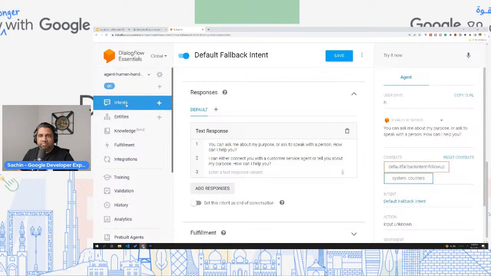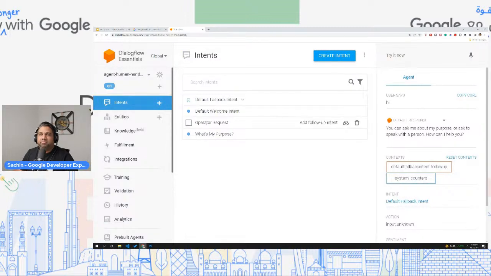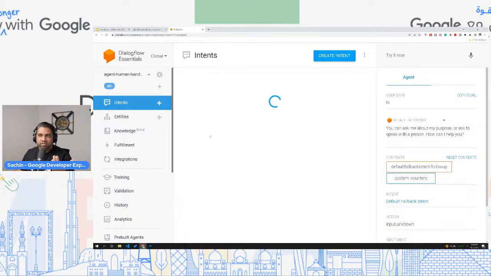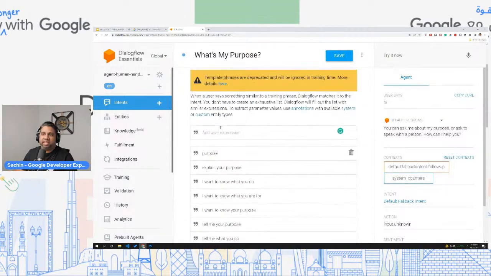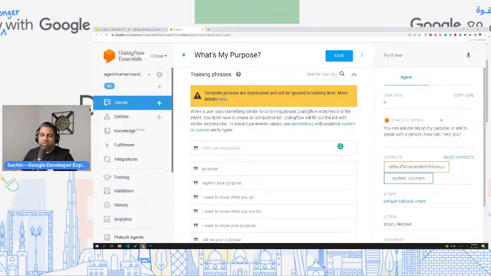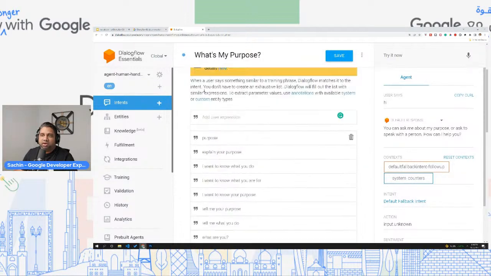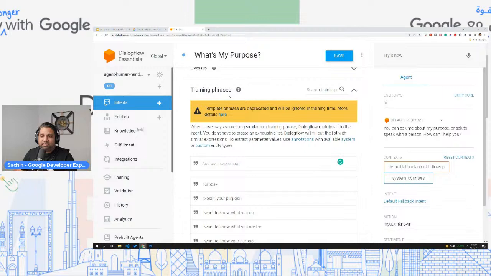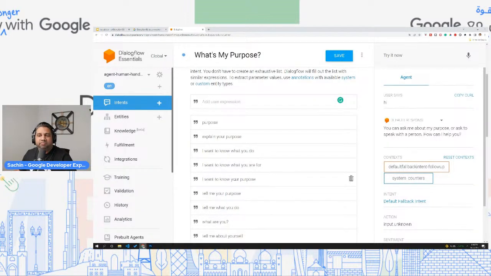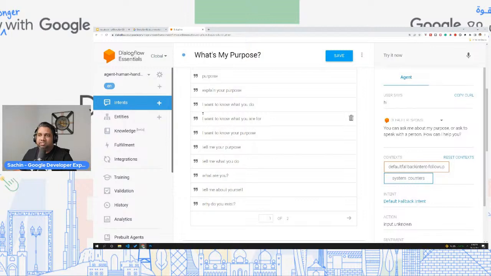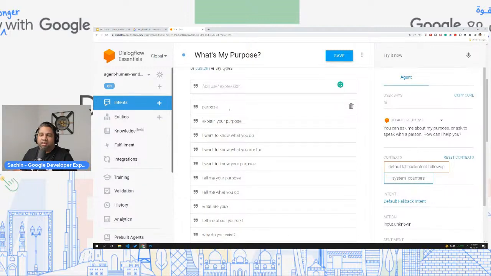Okay, so intents are basically that. Let's see another intent, which will help you out. Say you create an intent called what's my purpose. All you need to do is come under training phrases and add all the information that you have. In this case, the user might say: purpose, explain your purpose, I want to know what you do.